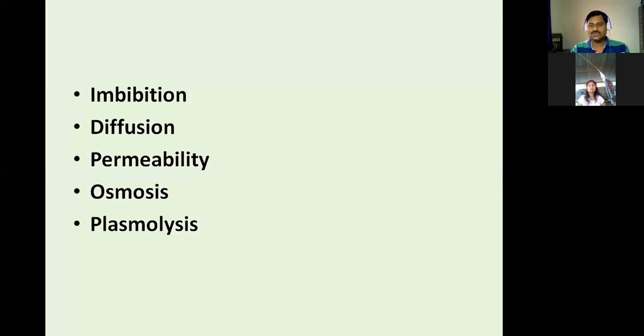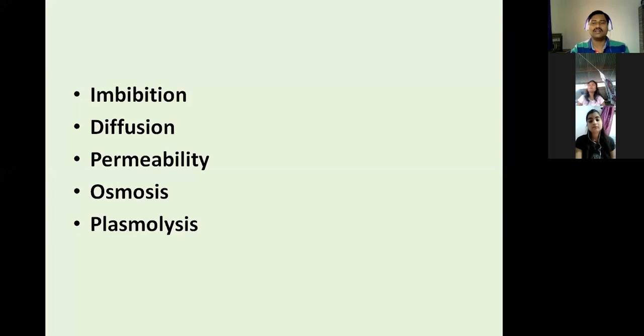नंतर आहे osmosis. That is nothing but movement of water molecules from the region of higher water concentration to the region of low water concentration through a semi-permeable membrane, that is called osmosis. Most of the phenomena are dependent on osmosis, just like opening and closing of stomata, absorption of minerals, absorption of water. All these phenomena are dependent on osmosis. हे सगळं osmosis वरती dependent आहे. Role of osmosis is very huge, very large. Osmosis is very important.